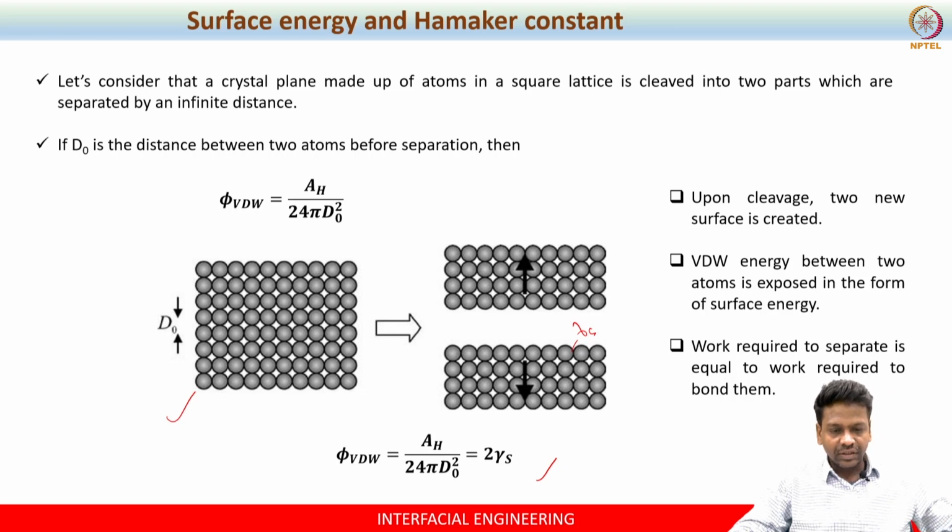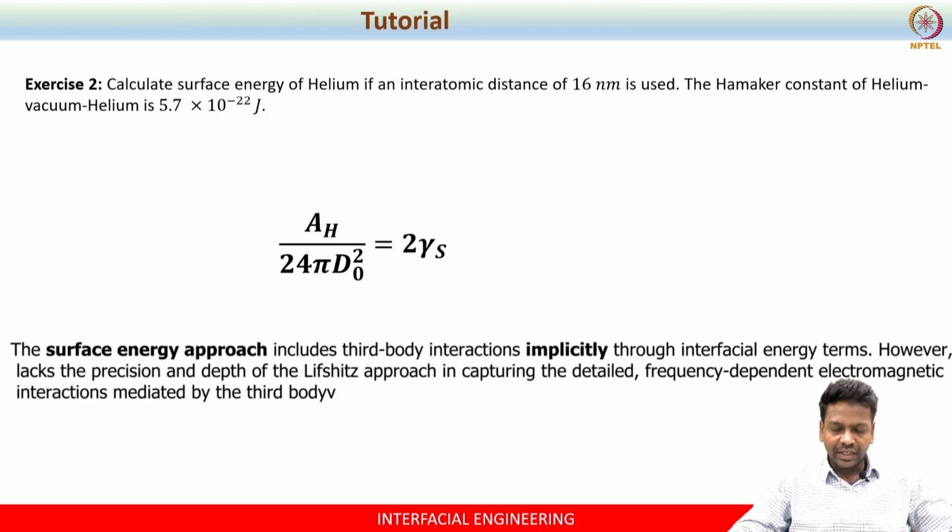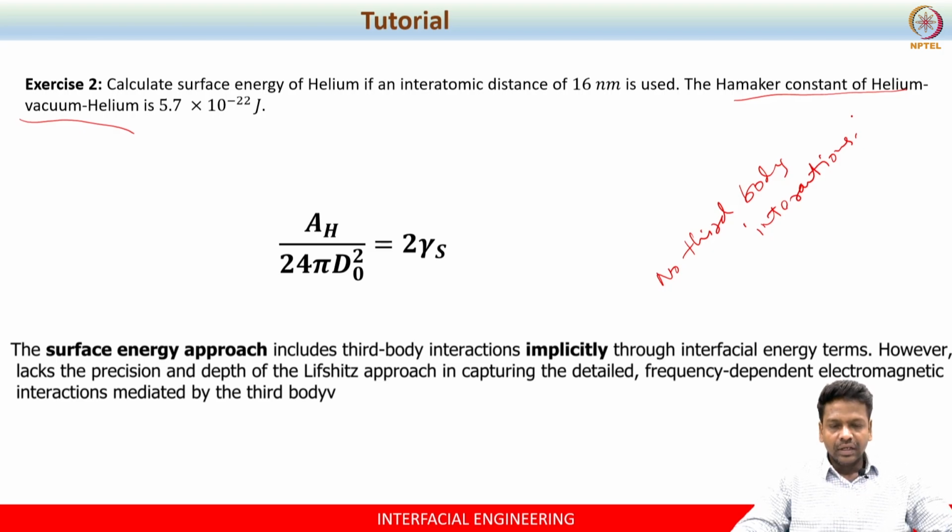So we are going to do this exercise. I want you to do this exercise. In this equation, what is given is the Hamaker constant of helium in vacuum. Here there is no third body interaction, because our approach is based on separating them into two, right.